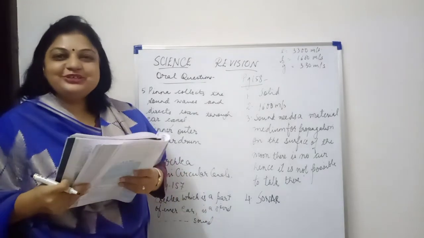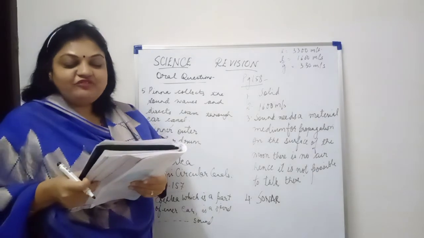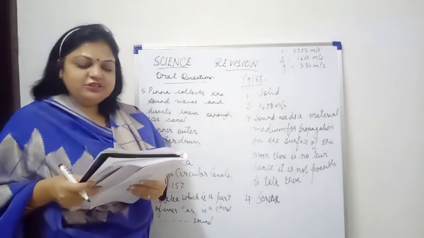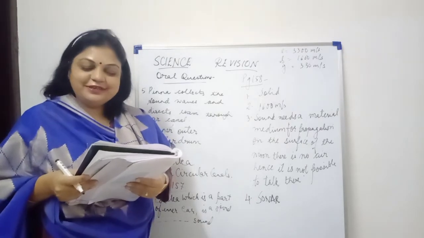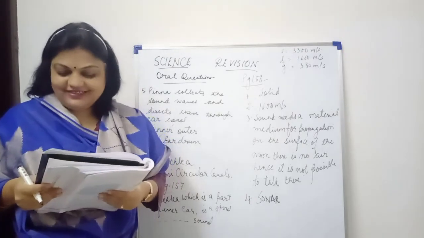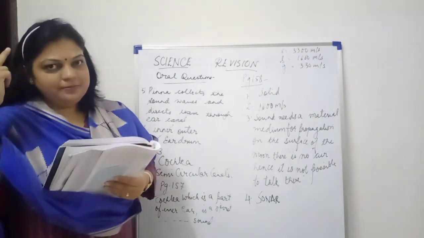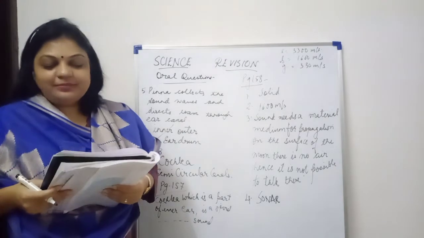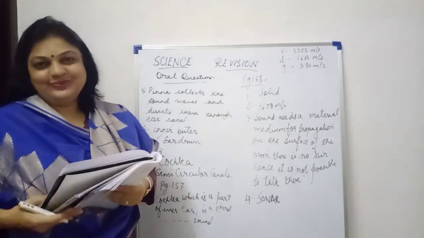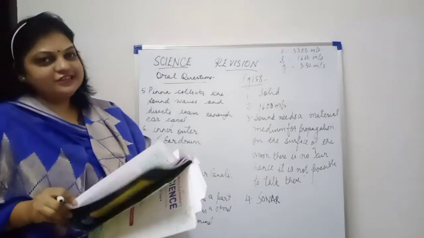When the vibrations amplified by the middle ear enter the cochlea, the fluid in it starts vibrating. These vibrations are picked up by the sensory receptors and then converted into electrical signals. The electrical signals then travel through the sensory nerve to the brain. It is ultimately the brain which, on receiving electric signals, interprets the sound. Okay, so this is the answer which you are supposed to write if you get such a question.